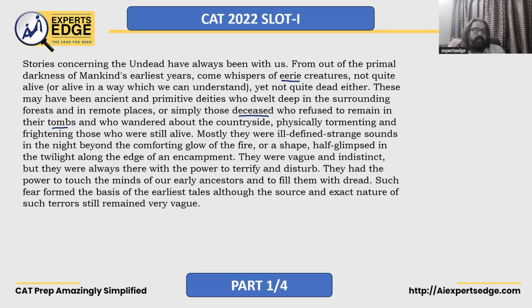Mostly they were ill-defined, strange sounds in the night, beyond the comforting glow of the fire, or shapes half glimpsed in the twilight along the edge of an encampment. So strange sounds in the night. आप सोचिए आग जल रही है, पीछे से अजीब आवाजें आ रही हैं. Half glimpsed in the twilight along the edge of an encampment. कोई encampment है, आपने कैंप लगा रखा है, वहां से पीछे से आपको कोई सिलुएट या कोई आकृति दिखाई दे रही है. They were vague and indistinct. Vague is something which is not very clear, but they were always there with the power to terrify and disturb. तो वो हमेशा terrify करते थे और disturb करते थे.